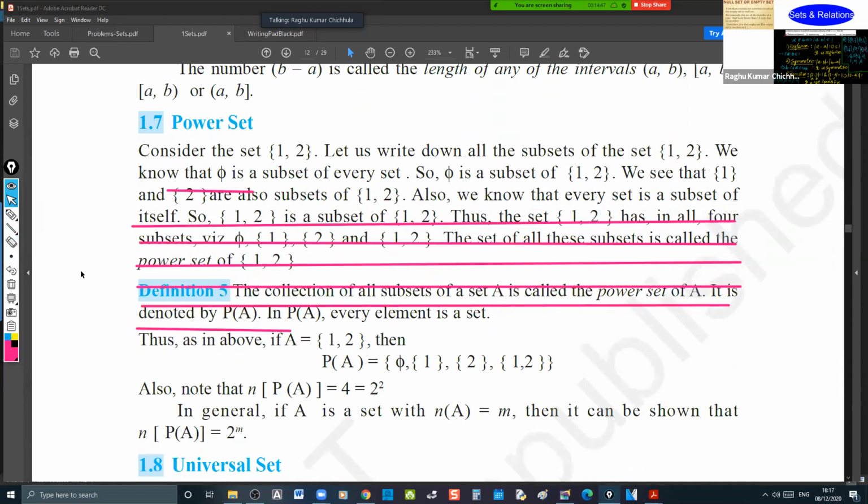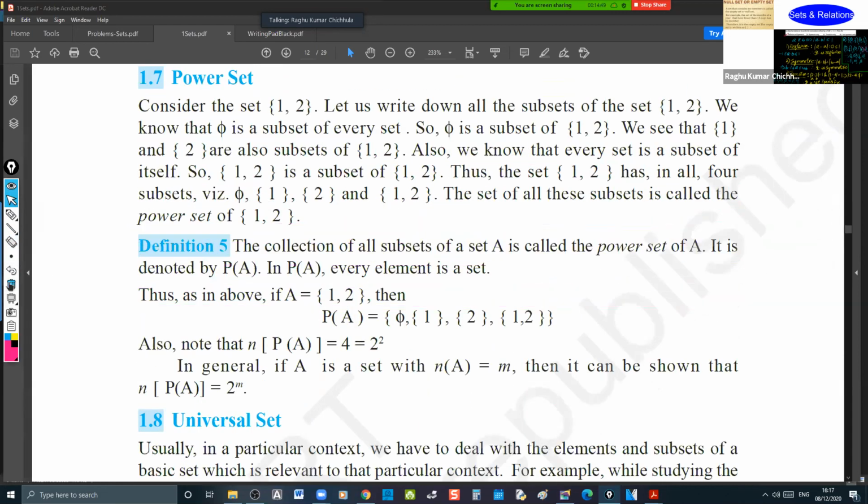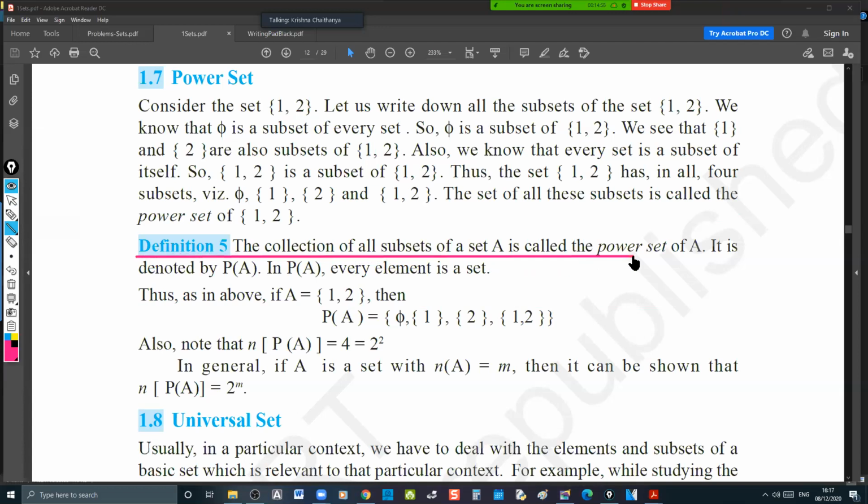Now, Chaitanya, see this definition also. Come on, read that. The collection of all subsets of a set A is called the power set of A. It is denoted by P(A). In P(A), every element is a set.